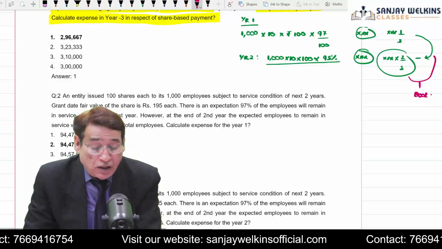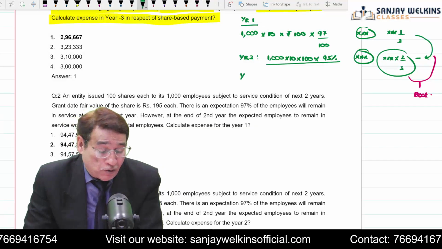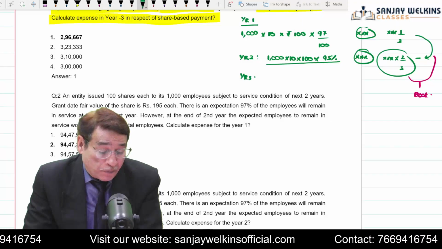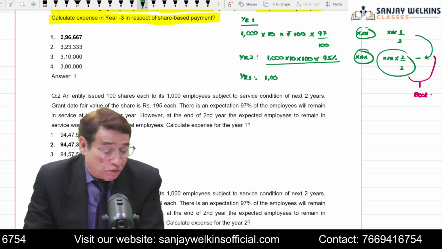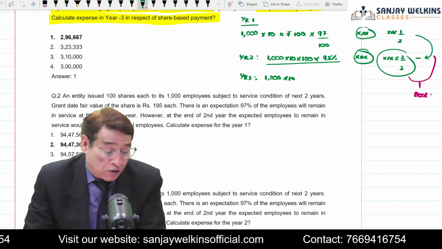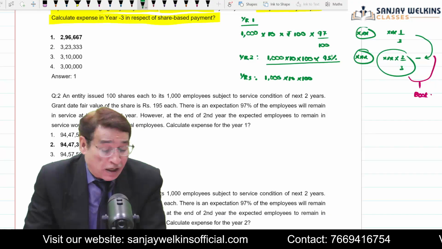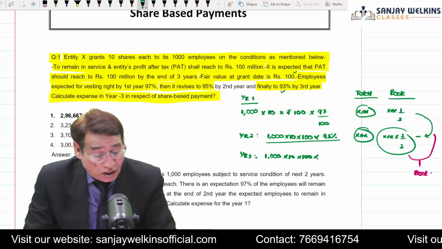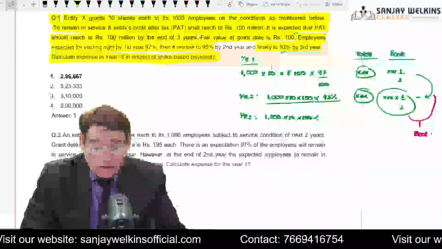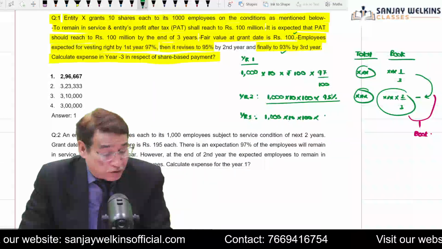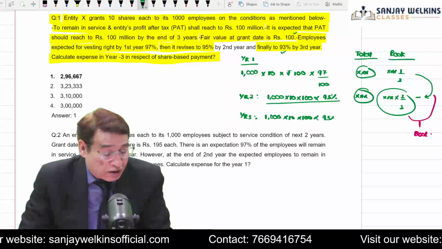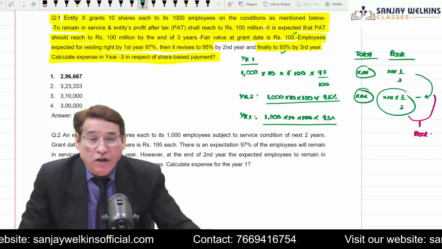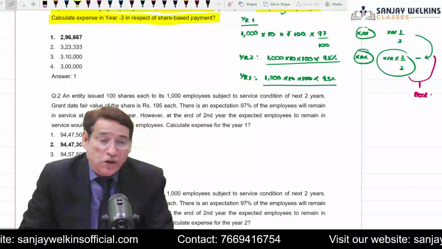Now, similarly in year 3, your total expenses are 1,000 into 10 into 100 into 93%. I think it was 89% or 93%, not 89. By the end of the third year, it was estimated that only 93% would complete. So ultimately your expenses amount to this much, correct?